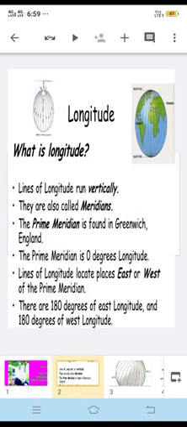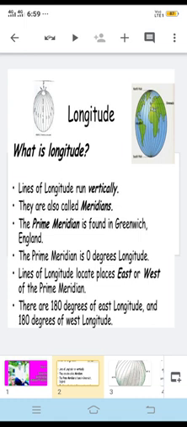So here are some definitions of longitudes. Longitudes are the lines on the globe which are vertical. We have seen that latitudes are the lines which are horizontal, but longitudes are the lines which are vertical. You can see in the image the lines which run from north to south, vertical lines. These are called longitudes. They are also called meridians.